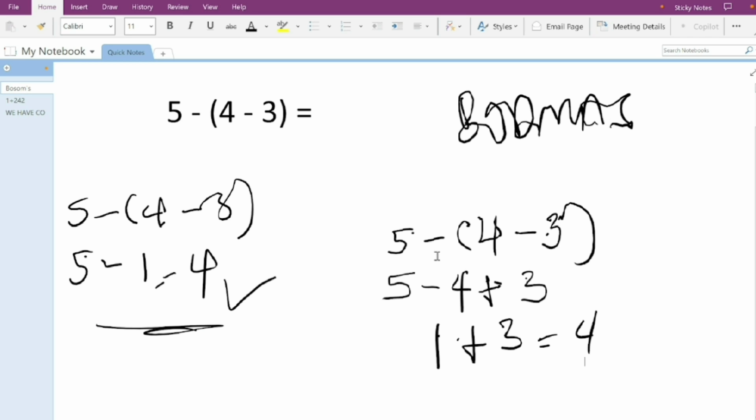We therefore now know that this negative or this minus changes the positive or the negative sign of what is in the bracket. We now see that we can solve opening the bracket first. So we have it as 5 minus 4 plus 3. The minus 3 now becomes plus 3 because of this negative sign when we're throwing away the bracket. So we now have 5 minus 4 is 1. Then we drag down the plus 3. 1 plus 3 is 4. So doing it the right way, we see that we can get the same answer by throwing away the bracket. But before you throw away the bracket, particularly when it's negative, you have to make sure the negative does its work by changing the positive or the negative sign of what is in the bracket.